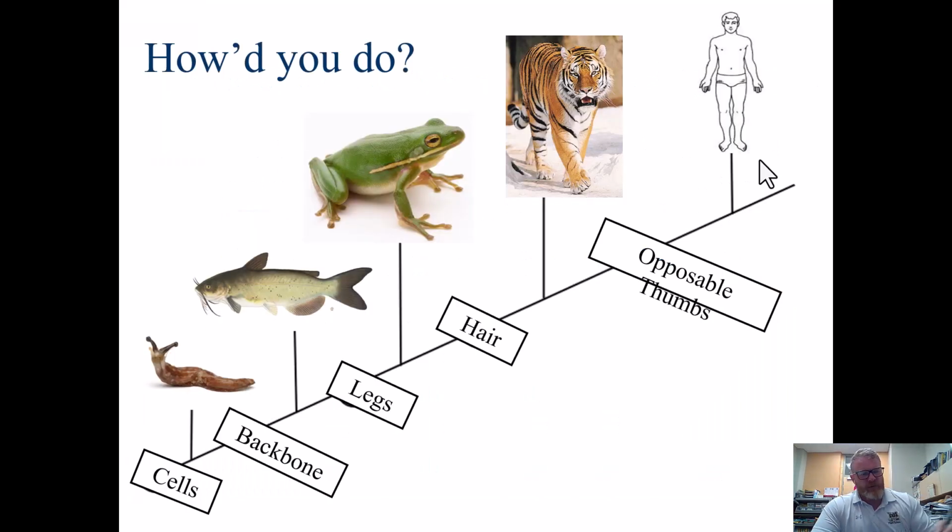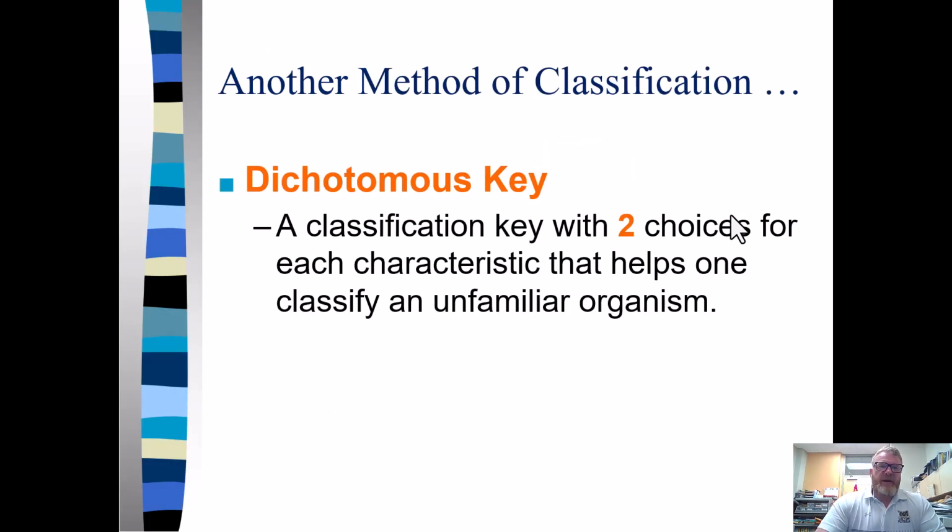All right, so we got our derived characteristics. Just starting off with cells: everything above this has cells, everything below it would not. Backbone: boom, everything above this has a backbone, everything below this does not. We got legs, hair, and last but not least, ye old opposable thumbs. Helps us pick up stuff. We like them.